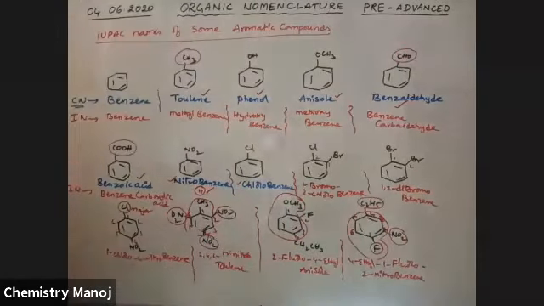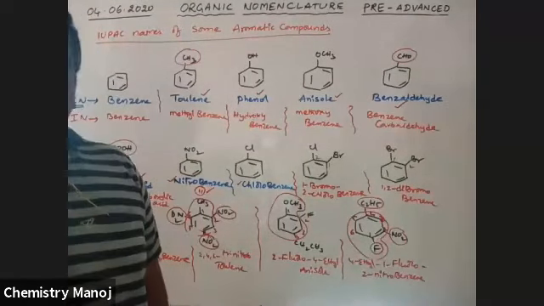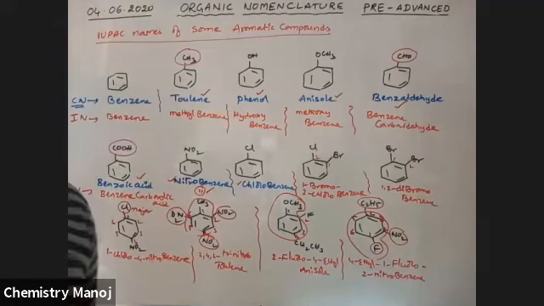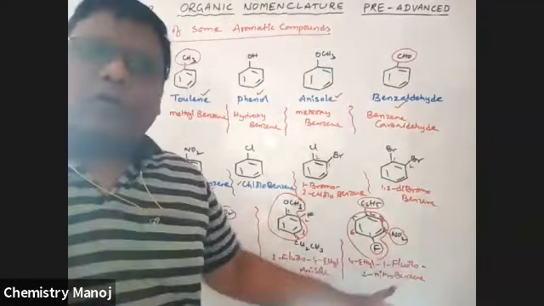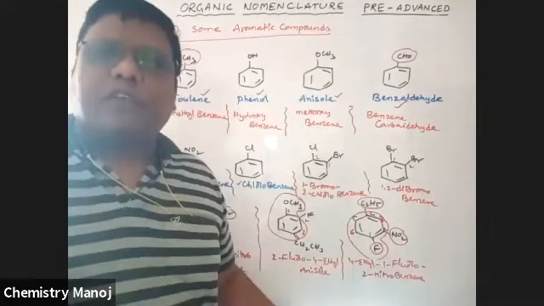Very, very important here. Here, ethyl, fluoro, nitro: the alphabet rule is followed.